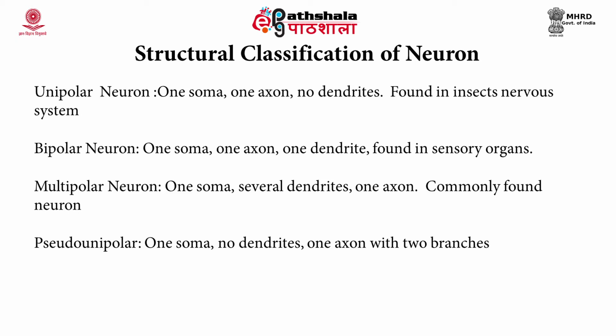The bipolar neurons are similar to unipolar, but they have dendrites on their soma, and they are mostly part of the sensory system. Then there are the multipolar neurons, which have a number of dendrites on their soma, and these are the usual neurons found in most of the nervous system.